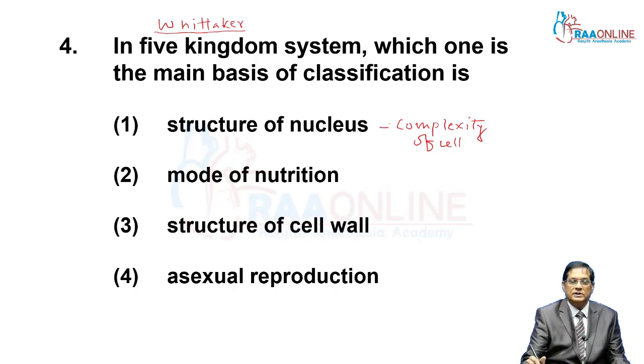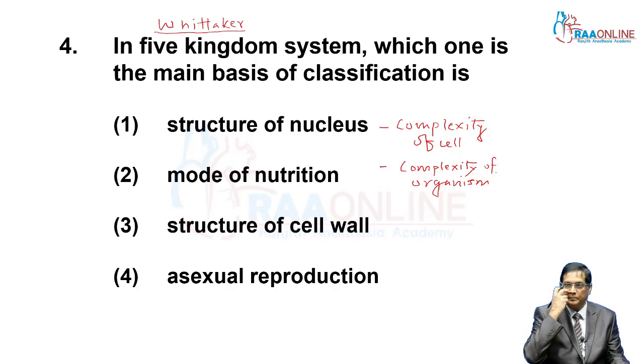On the basis of this feature he was able to distinguish prokaryote and eukaryote. Second, complexity of organism, that is, unicellular and multicellular organisms are separated on the basis of this feature. Third, mode of nutrition. This is the main criteria of Whittaker's classification.